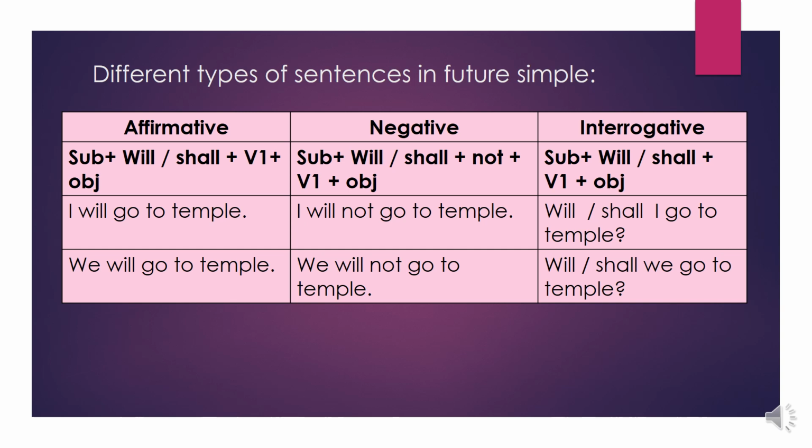In the negative sentence, we add the word not. I will not go to temple. We will not go to temple. In the interrogative, at first we use the helping verb, then subject, V1 form and object. Will or shall I go to temple? Will or shall we go to temple? In this way we can frame for second person and third person also.